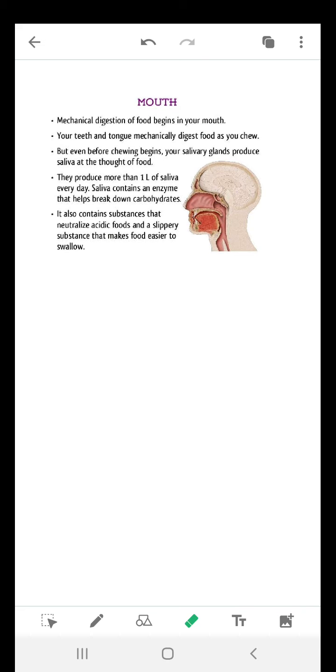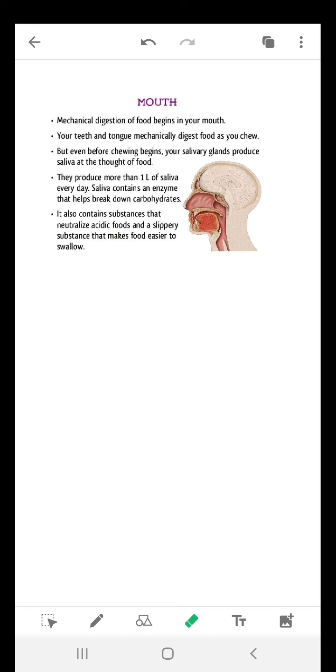Okay. You know about the word digestion, which means to convert the complex food into the simpler form. Mouth has 2 types of digestion. One is mechanical digestion and the other one is chemical digestion. What is mechanical digestion? Mechanical digestion means in which movement causes the breakdown of the food. Like when you take something in your mouth, you start chewing it, your teeth grind that food and convert it into smaller pieces. This is called mechanical digestion.